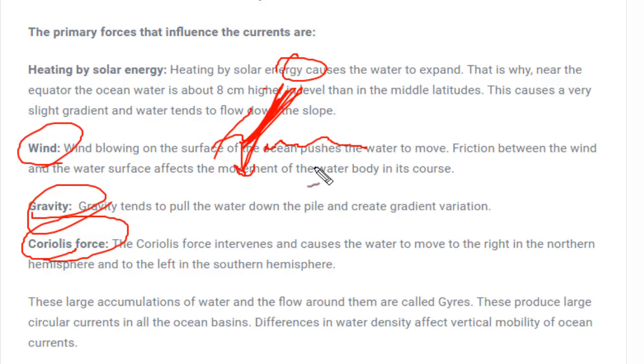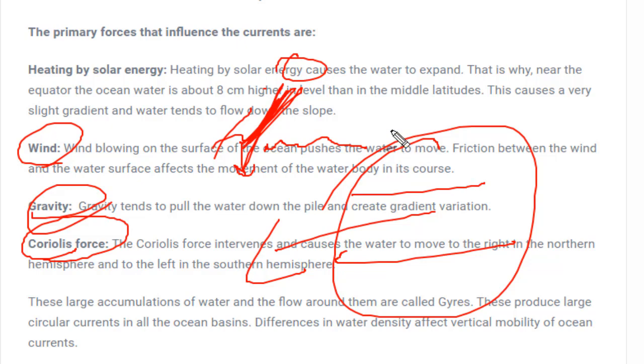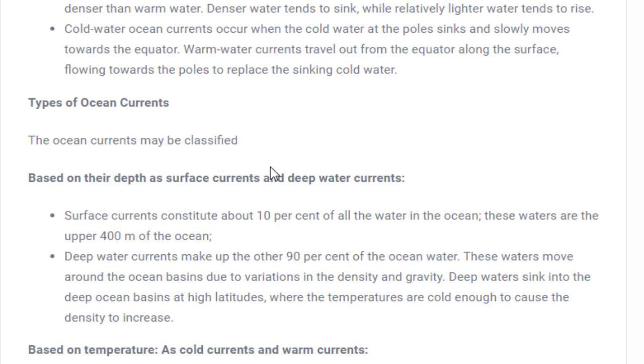We have seen the Coriolis effect in the case of wind. When the earth rotates on its axis, this also changes the direction of the wind, either in the northern hemisphere or in the southern hemisphere. Okay, this is the Coriolis effect on ocean currents.